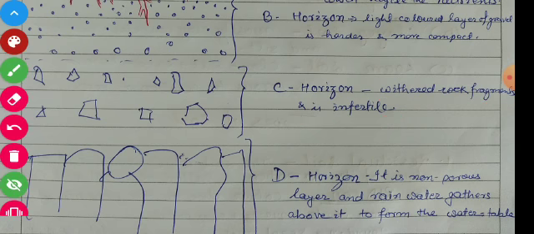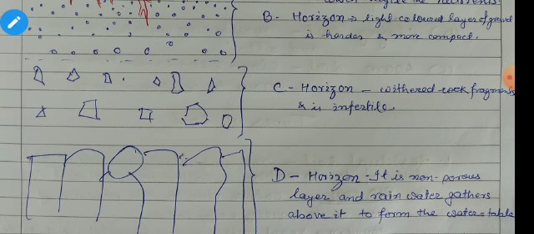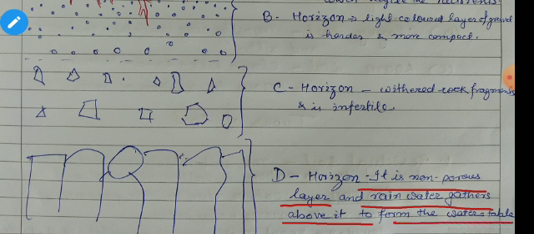And after this student, next one is D horizon. So students, D horizon is a non-porous layer and rainwater gathers above it to form the water table.